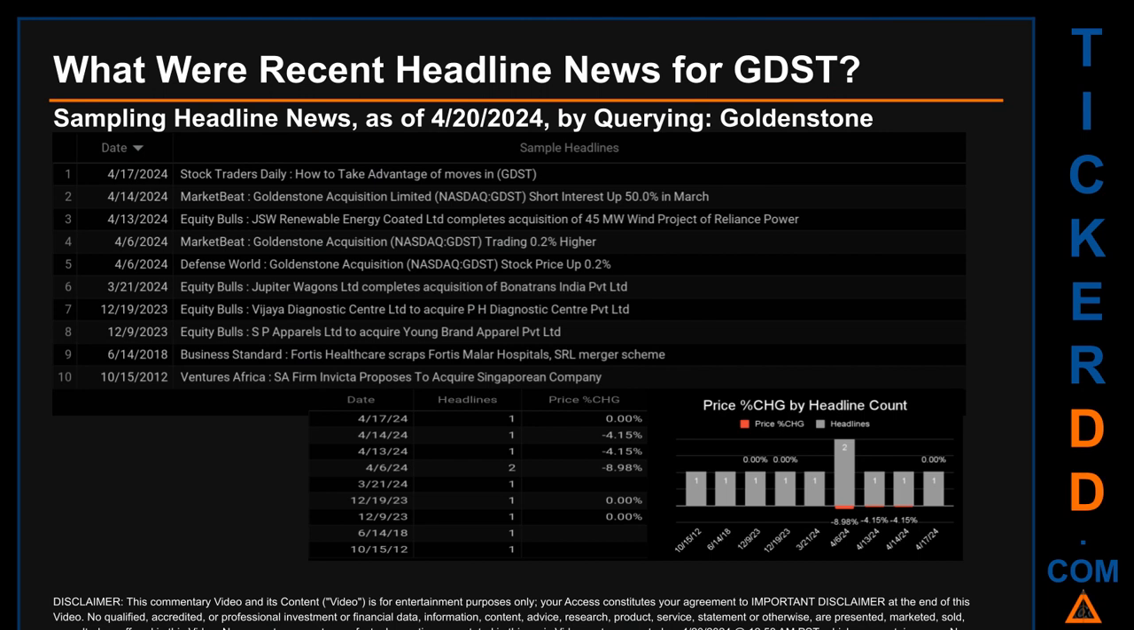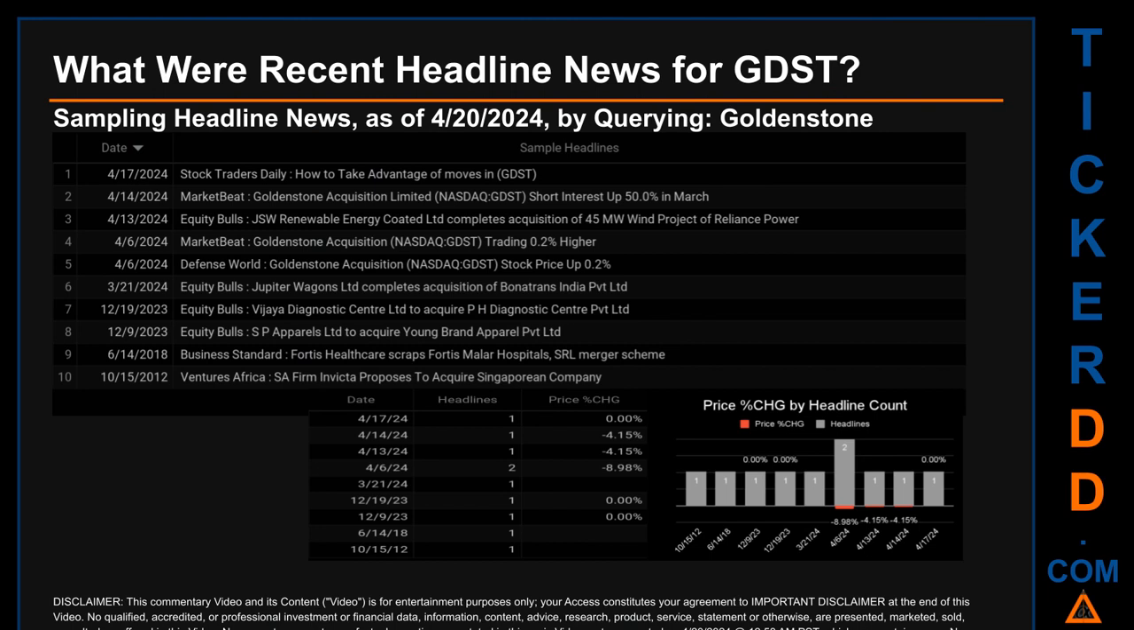Publication dates spanned 4,202 days. The latest publication was Wednesday, April 17, 2024, when Stock Traders Daily published the headline that read, How to Take Advantage of Moves in GDST. The oldest publication was on Monday, October 15, 2012, when 11 years 6 months and 5 days ago, Ventures Africa published the headline that read, SAW firm Invicta proposes to acquire Singaporean company.